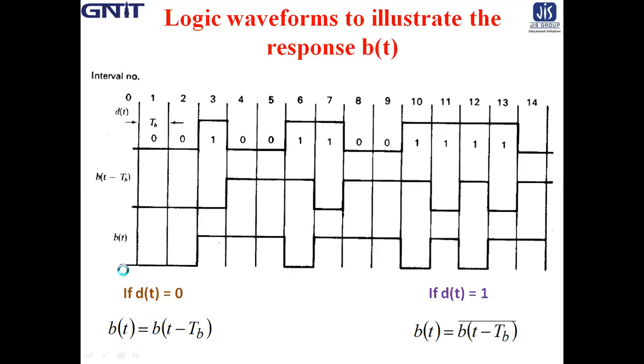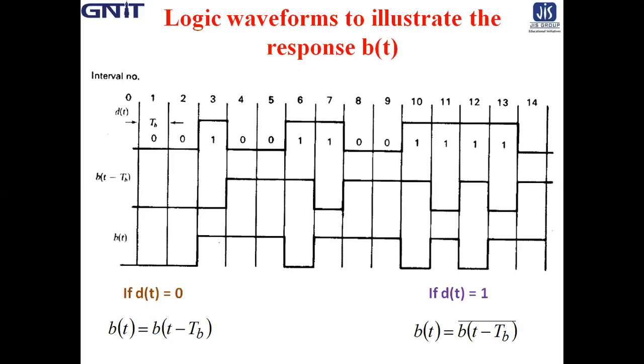Whatever be the 0th interval bit of bt, the logic that we want to develop would be unique. The logic will not change, whether you choose 0 or 1.